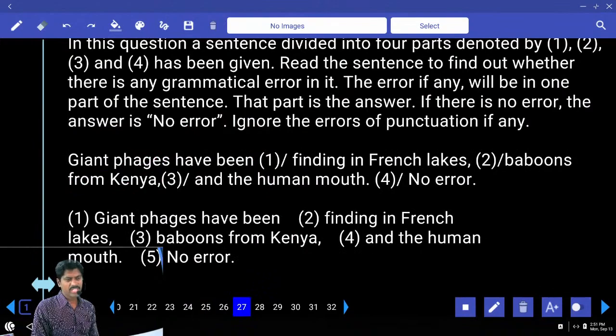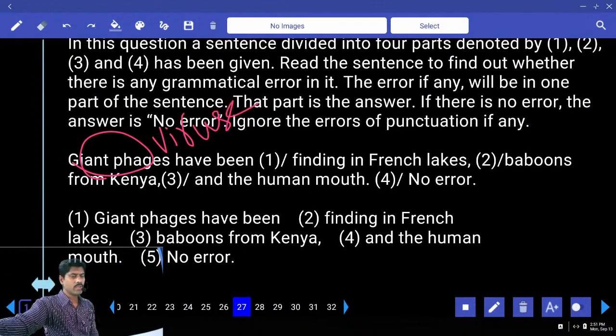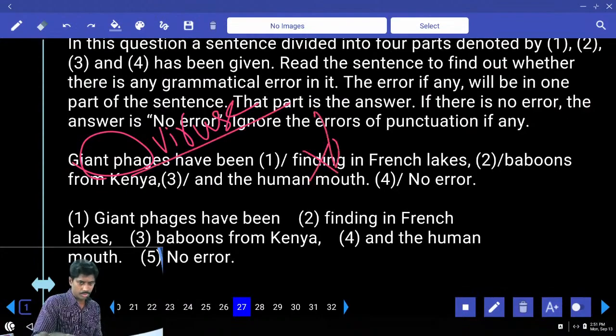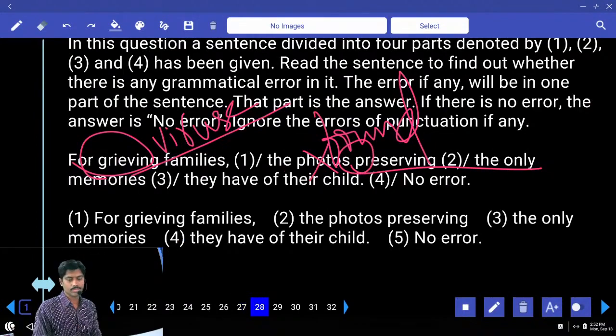Giant figs have been finding in French lakes, baboons from Kenya and human mouth. It's kind of virus. Giant figs is nothing but virus. They have been found. It requires passive voice. They have been found in French lakes, baboons from Kenya and human mouth. They have been finding means they have been finding something. Viruses have been finding human beings to attack. But here they have been found in French lakes.